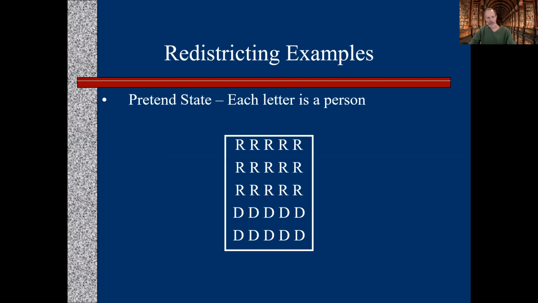Okay, so here's our example. This is a state, a square state out in the Midwest somewhere. Each letter is a person, and they get one vote. When we draw districts, we have to draw them according to the rules. We're going to draw 5 districts, and there are 25 people here, so we need 5 people per district.